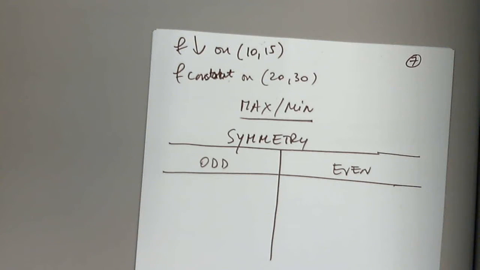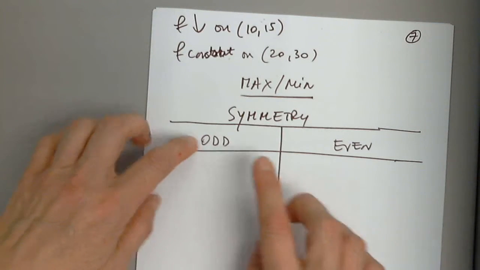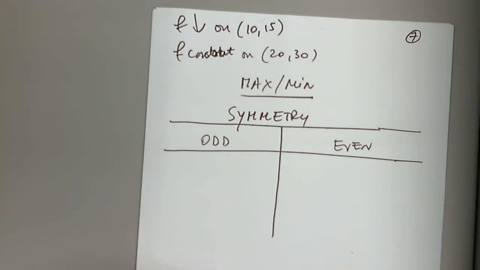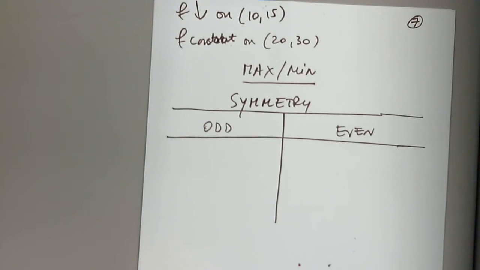Is there a function that is odd and even at the same time? Yes, but nobody cares about it because it's the function f of x equals 0. Who would care about f of x equals 0? No one. So once I know that the function is odd, it cannot be even. If I know that it's even, it cannot be odd. Let's analyze a graph from each, and we'll come up with the conclusion together.